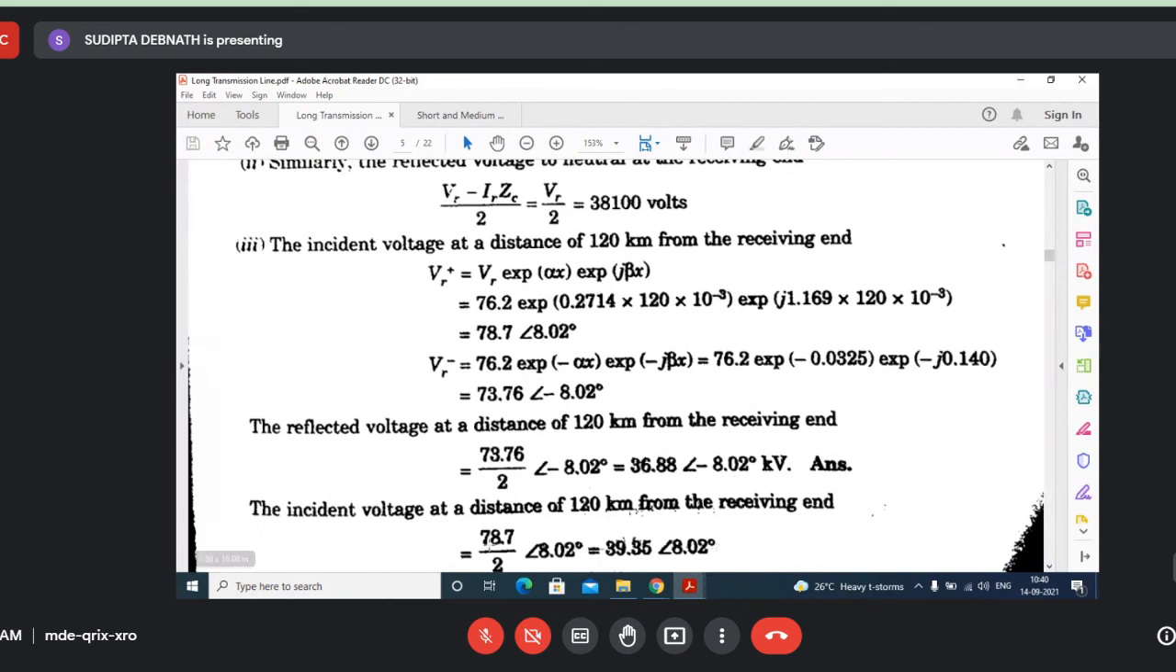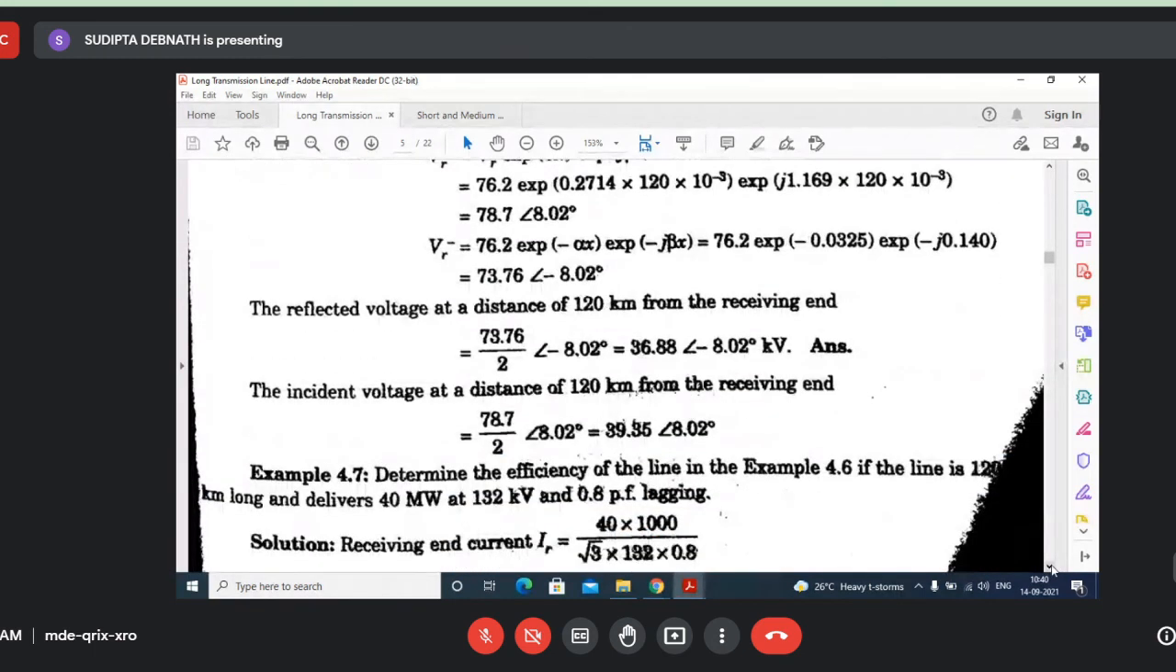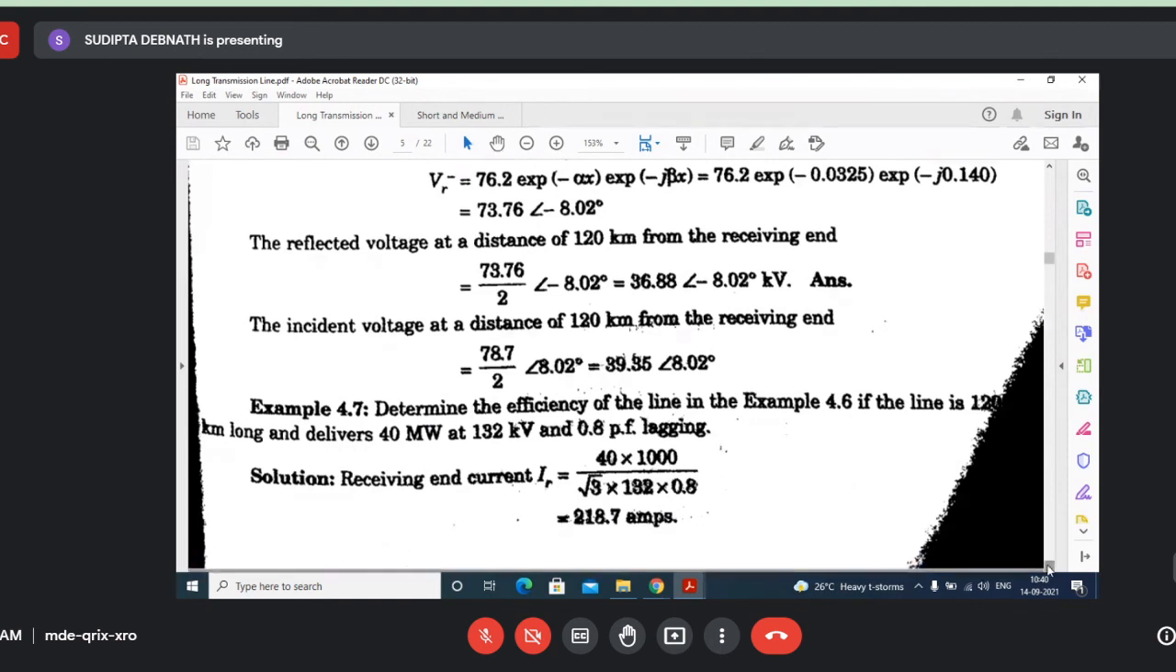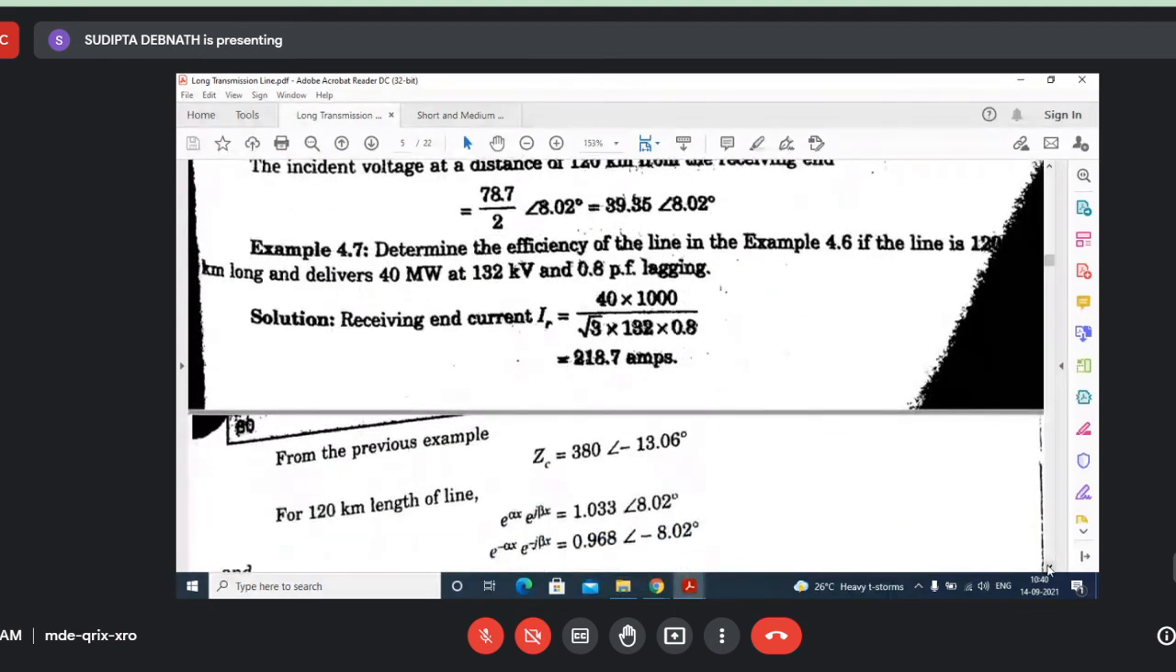So you solve this problem on your own, otherwise it will be difficult for you to understand. Now what is the next question? The next question is, the line is loaded. The same problem, but now IR is not 0. IR is having some value like this, and also you should not write IR like this. You have to add the angle. What is the angle? Minus 36 point, I think some value. So you have to write down that angle also, because everywhere you have to use that angle.